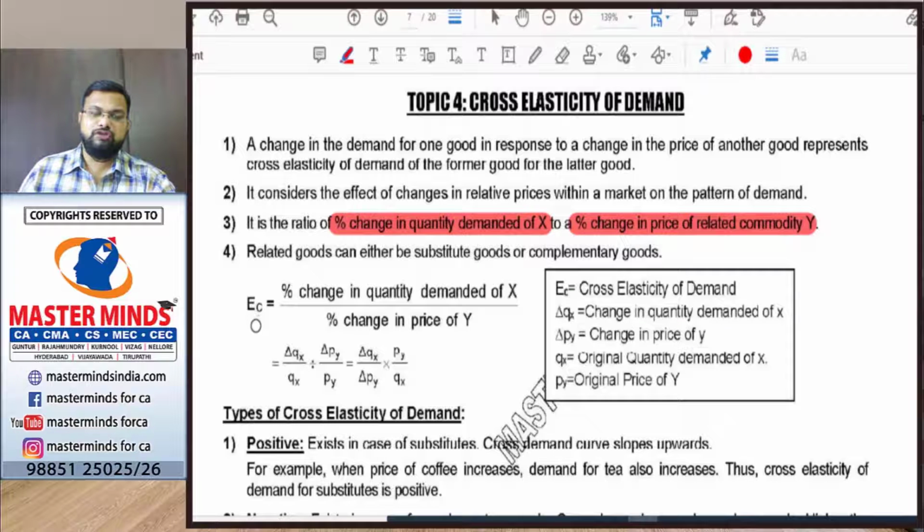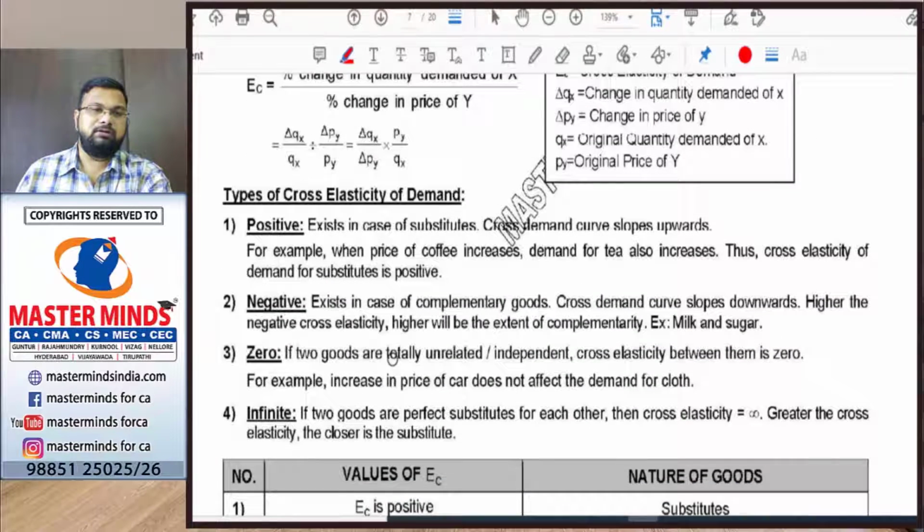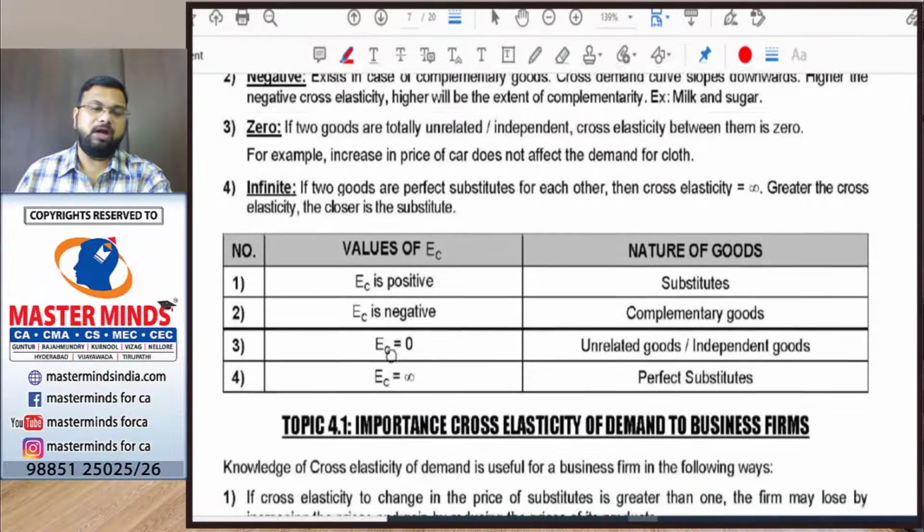So the formula which is used for cross elasticity of demand is percentage change in quantity demanded of X divided by percentage change in price of Y. That is delta Qx by delta Py into Py by Qx. So, types of cross elasticity of demand. Generally, how many types of cross elasticity of demand do we have?